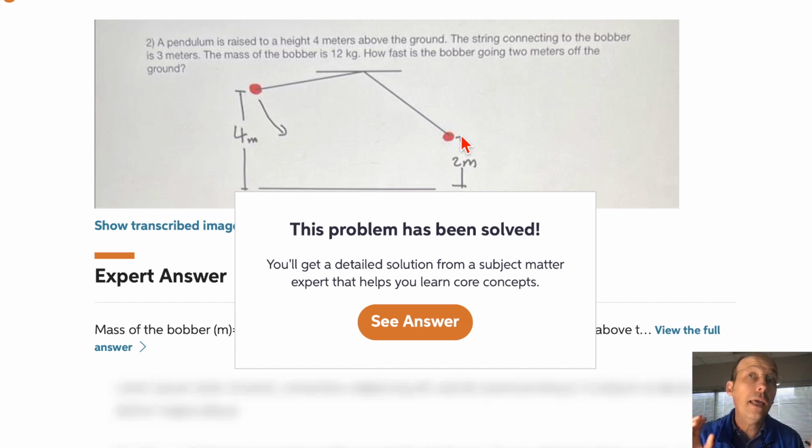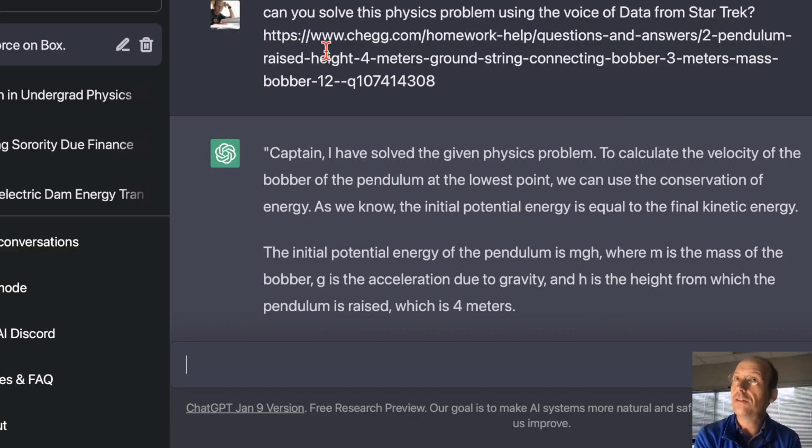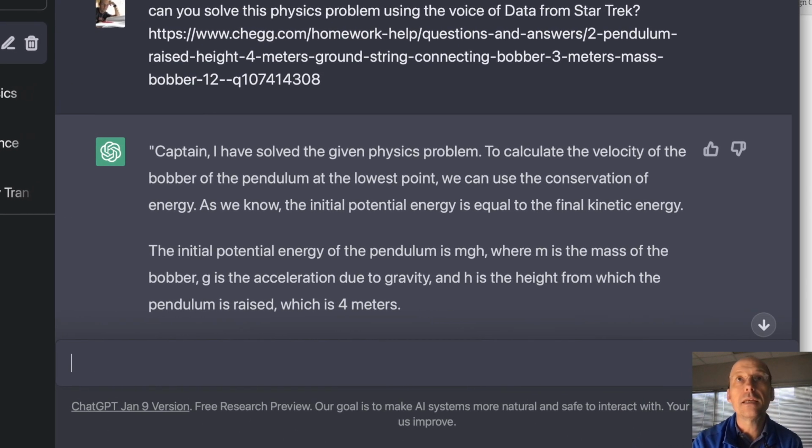Now, ChatGPT is kind of slow, so I preemptively put the answers in here. I didn't really look at it, but let's see, here it is. So I said, and this is something that is fun, right? Because I said, can you solve, just for fun, can you solve this physics problem using the voice of Data from Star Trek? Just for fun. And so then I gave a link to the problem, and it obviously can read the problem.